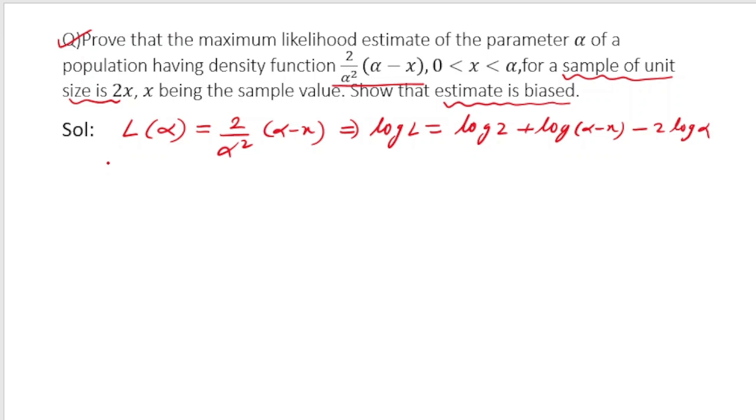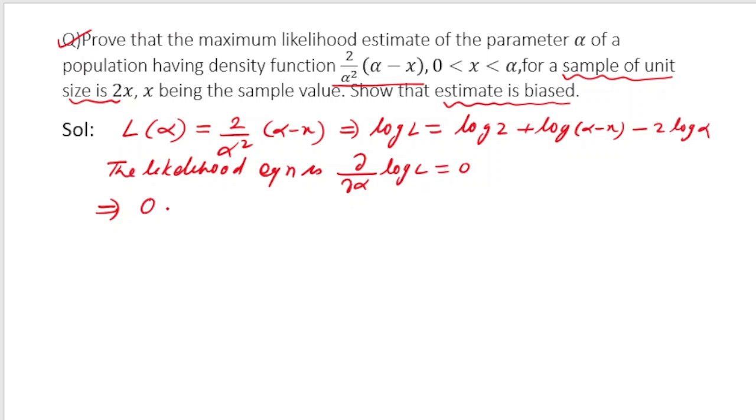And the likelihood equation, we want to estimate alpha, so del by del alpha of log L is equal to 0. So this will give me what? I have to differentiate this. So if I differentiate this, log 2 will be equal to 0, derivative of that. This will give me 1 by alpha minus x, and this will give me minus 2 by alpha is equal to 0. So I have to simplify this.